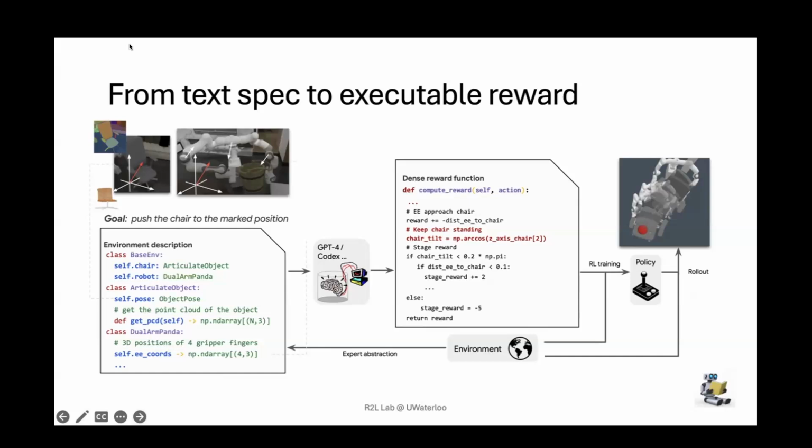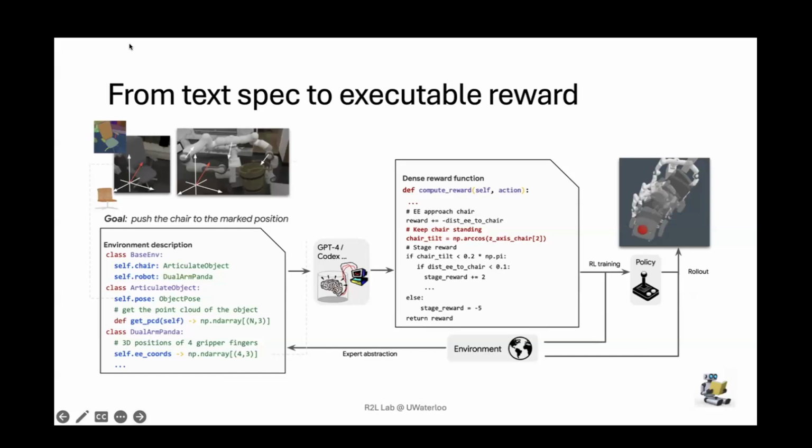So the left-hand side, apologies, a bit small, is an example of this, where we have an abstract Python class definition of the environment, which consists of our chair and our robot. For the chair, we have a property called pose, as well as an API called get point cloud distribution. And for the arm, we have states like the coordinates of the arm and so on. Given this abstract class representation and the instruction, we show that we can use language models to generate executable reward functions. One such example is in the middle.